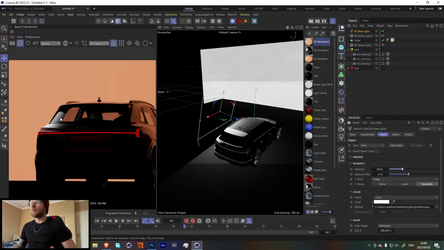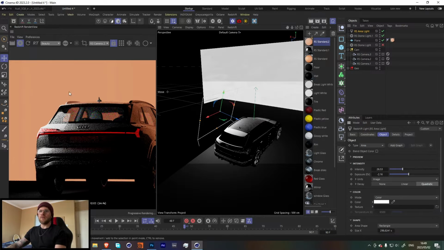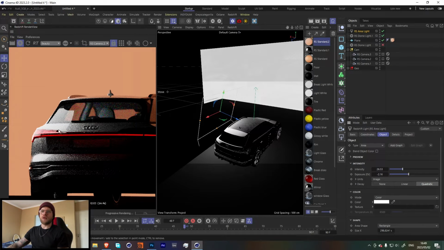So the main reason we're going to be using gradients is if I remove this texture, let me just delete that over there, you'll see that we get these really hard outlines. And this really does not look nice. Any sort of reflective surface that you're trying to light, you'll always get these hard lights if you are just using a basic area light. So an easy way around that is to create these simple gradients.